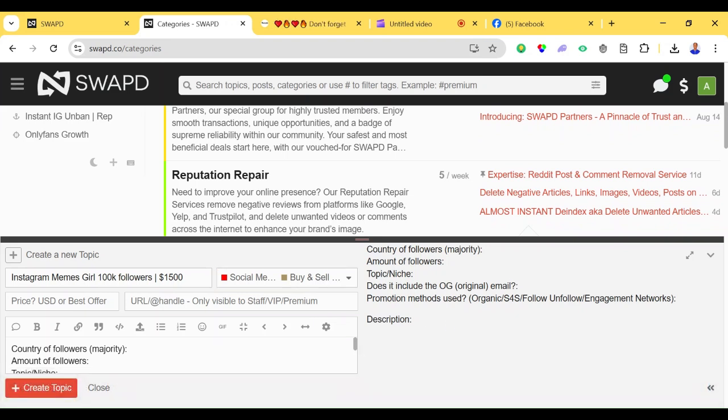As you can see, it brings out some things for you to fill. After I finish choosing the service my service belongs to, it brings out many options for me to fill, like the price of what I want, how much I want to sell, just like 1,005. Then you input the URL of your handle, which is the Instagram you're trying to sell, then you put it there. Then the name, like art billionaire 518, just make use of that as an example.